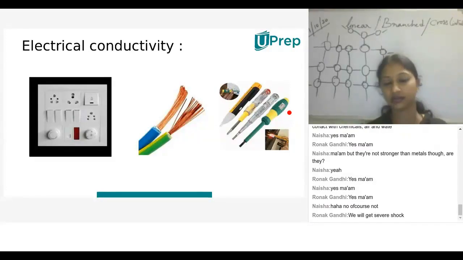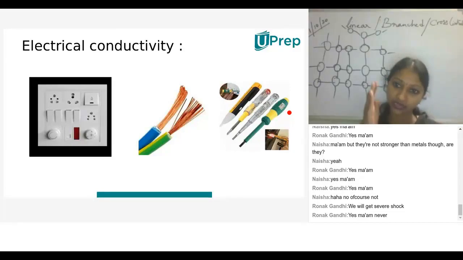Don't do that, children. If you have any doubt, just say it to your parents, then they'll look after it. Don't test anything. Never go with that idea to work with electricity.